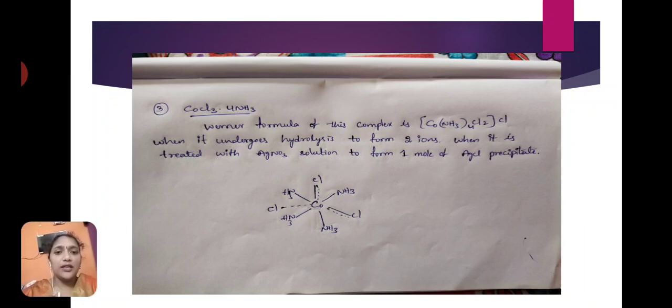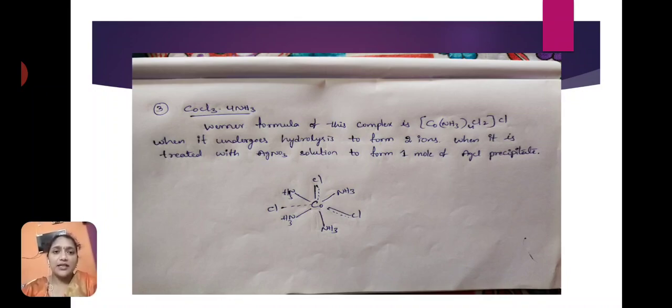This complex on hydrolysis gives only 2 ions: one is a complex ion, another one is the Cl minus ion.